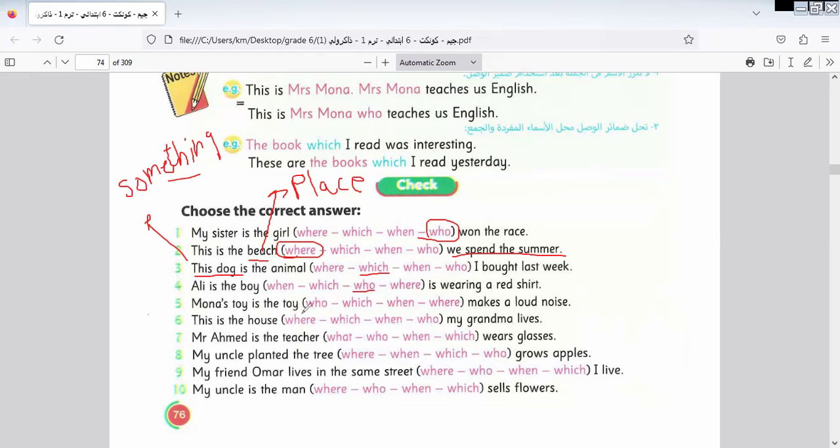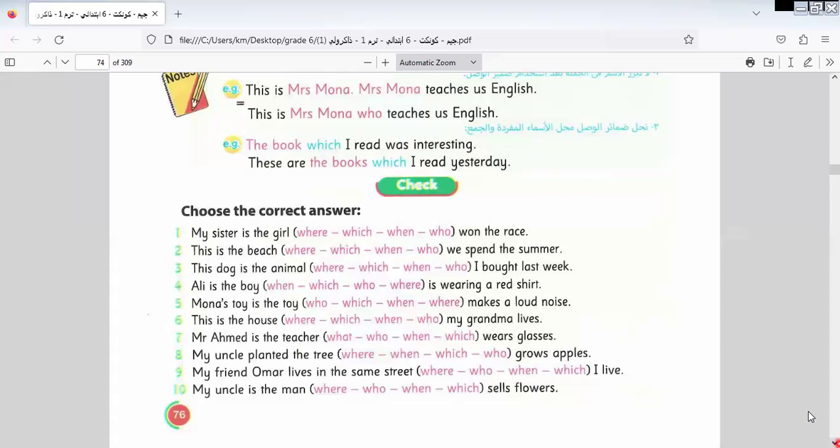Mona's toy is the toy which makes a loud voice. So here I answer 5 of them, and I will leave the rest of this exercise for you to do by yourself after studying the relative pronouns again.